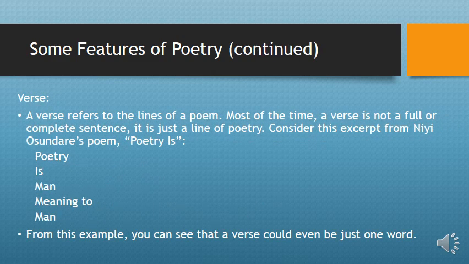The next feature of poetry is verse. A verse refers to the lines of a poem. That is, the lines in a poem are what is called a verse. For example, twinkle twinkle little star is one line, and it is a verse. Most of the time, a verse is not a full or complete sentence. It is just a line of poetry.